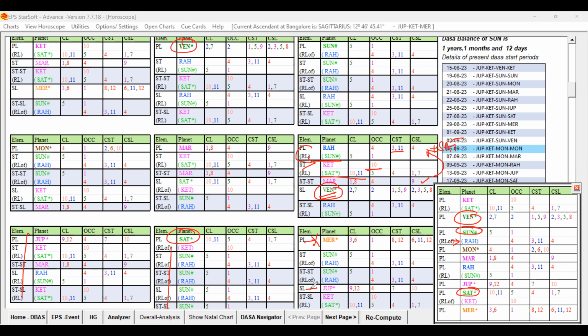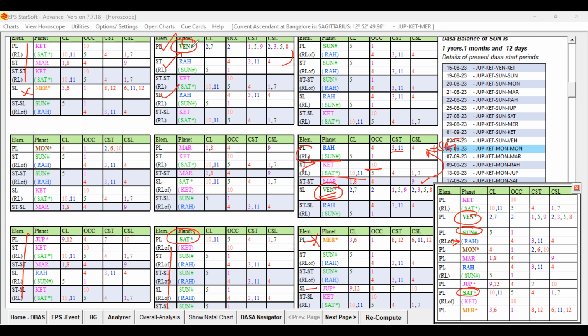Mercury, the source planet, has sublord Jupiter. This is not strong. And Ketu, Mars, these are all not good, and Mercury itself is not good. And look at Venus, the key planet of the Dasa Lord, the strong key planet is Venus. That Venus itself is playing a role, and its star lord is Rahu, sublord is Rahu, and Venus is forming a ruler link to Rahu also. That we also checked, right?